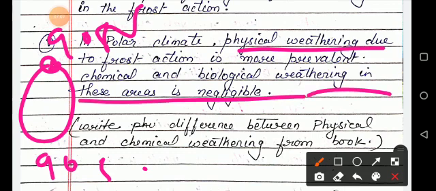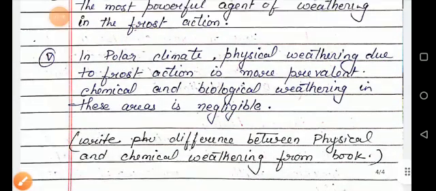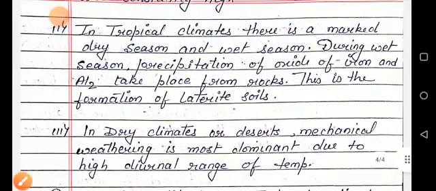Now you can also write the difference between physical and chemical weathering from your book. It has already been given there. So learn all the questions and answers from this chapter. Thank you so much.